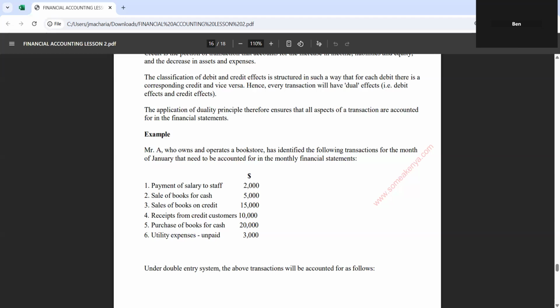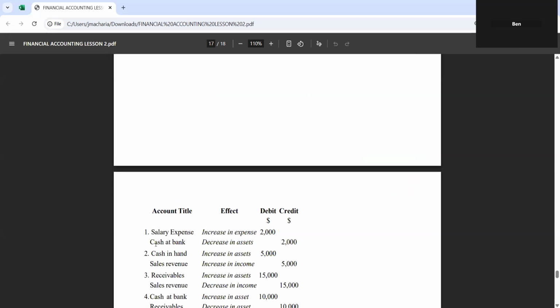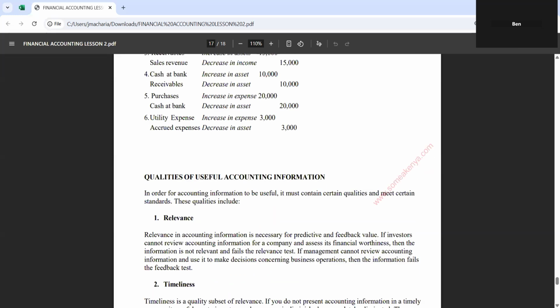And that is why it is summarized here. You are told when you pay salary, the salary will increase in expense, debit, decrease in asset, credit. When you sell an asset, when you have money, it is increase in asset, you debit. Sales, increase in income, you credit. That is the explanation that has been illustrated there. Is that clear?